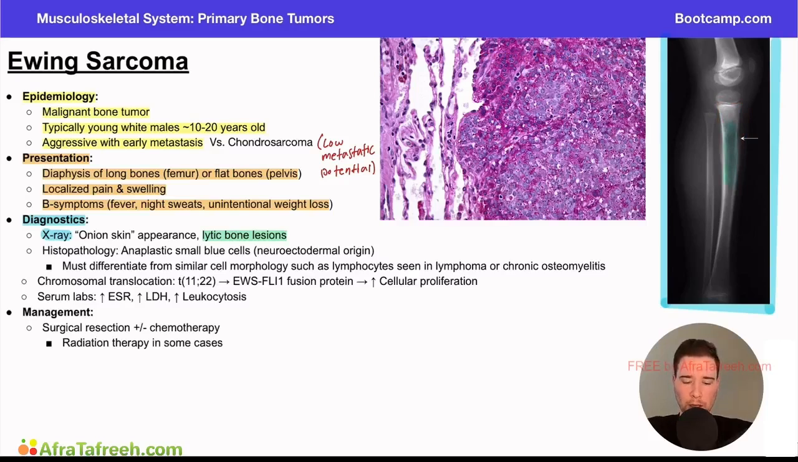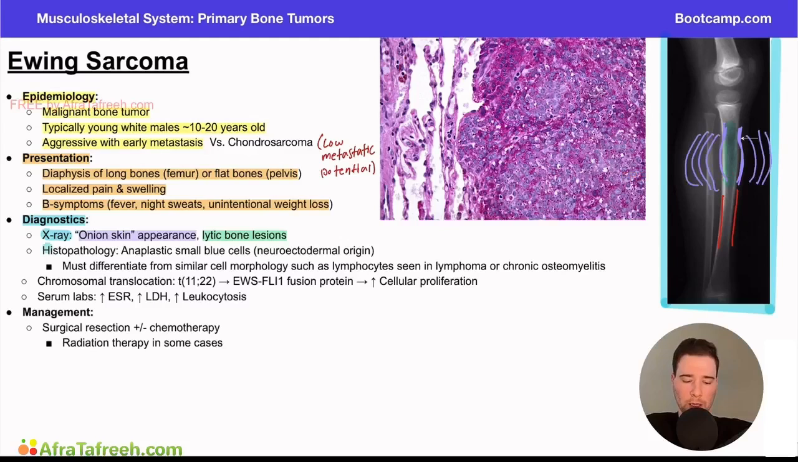Now, the onion skin appearance is another classic buzzword that they use, and this is referring to the periosteal reaction that is occurring. So you can see it's kind of being elevated from the bone. If you look right here, you can see a little bit of a hump relative to what we're seeing in the distal portion, which has more of a smooth contour. And so the idea is as the periosteum builds itself outwards, it gives this onion-shaped appearance.